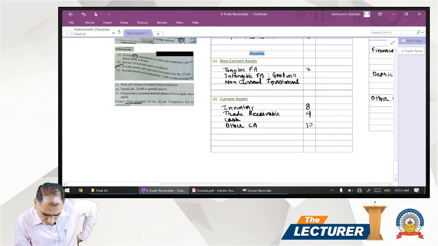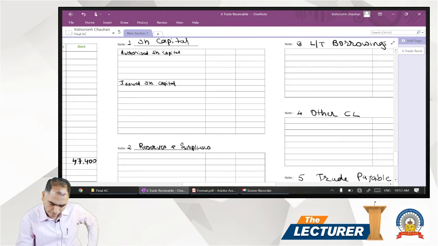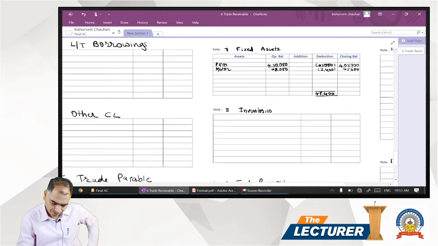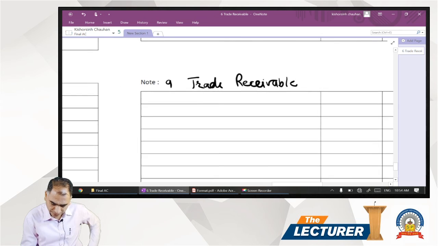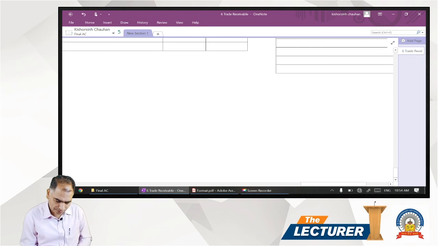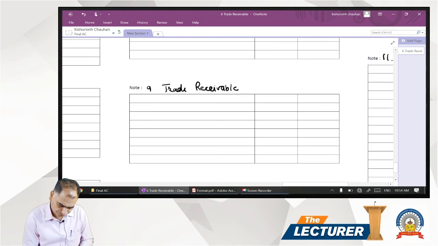Debtor is a part of the trade receivable. We have a schedule, note number 9. So we go back to note number 9, trade receivable. We write debtor in the trade receivable.